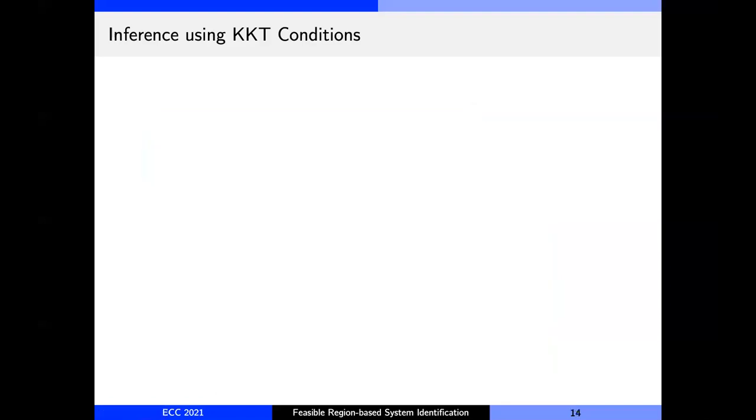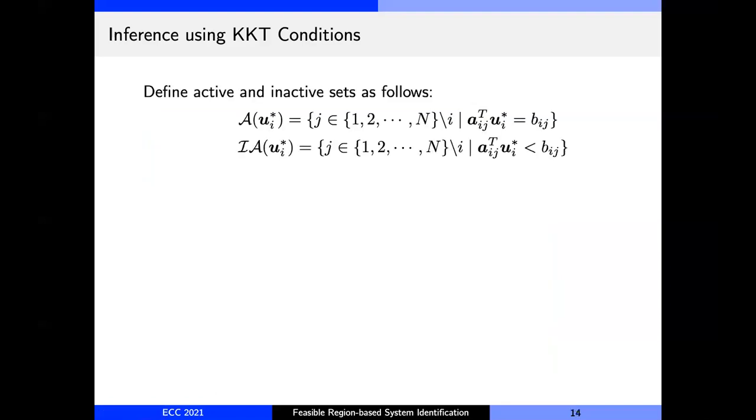So using these conditions, we can define the set of active and inactive constraints as follows. The set of active constraints is the set of all those indices, or robots in our case, for which the constraint is active, that is, equality holds. Likewise, the set of inactive constraints is those indices for which strict inequality holds. Intuitively, active constraints refer to those remaining robots or obstacles that the ego robot worries about for collision. An observer can easily figure out which constraints are active by just measuring the positions and velocities of the robots.